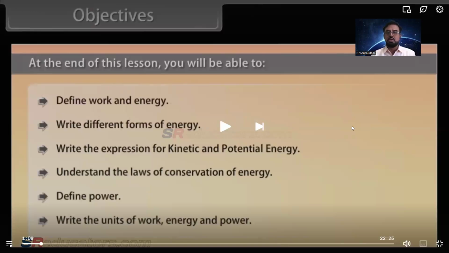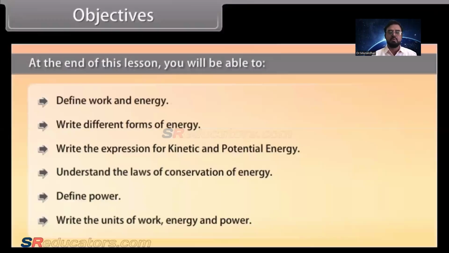So these are the total topics we are going to cover in this chapter: work, energy, and power. Once you see the video, then we'll move to whatever is required now. Already I showed the first page of our material where you can find all these topics.